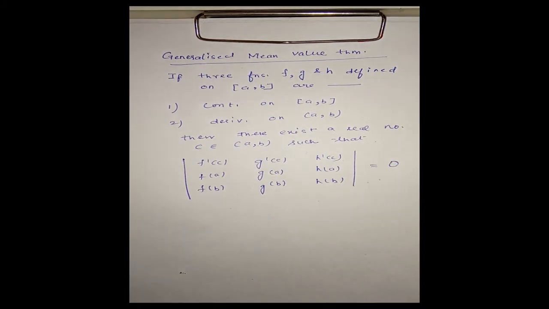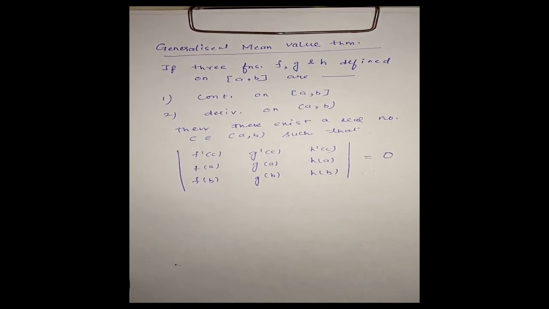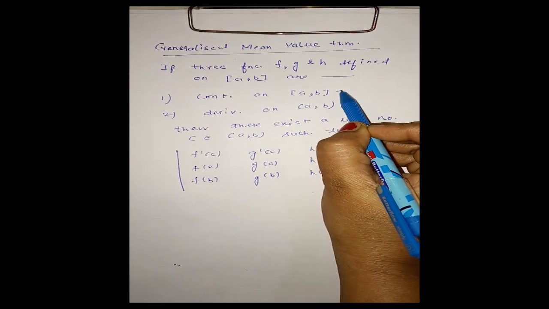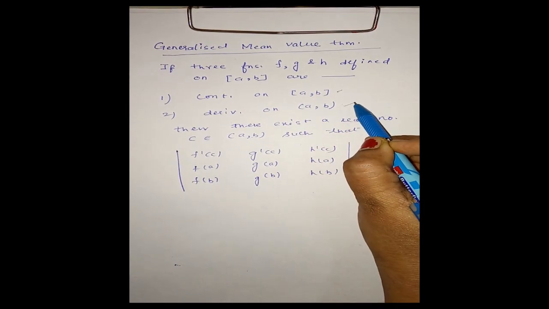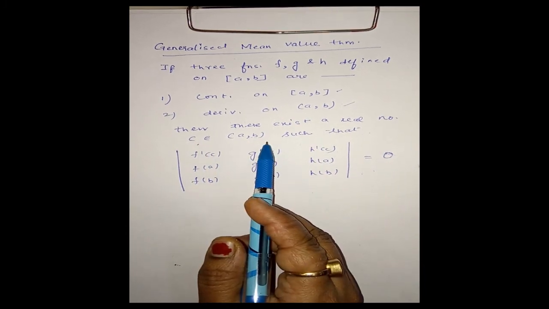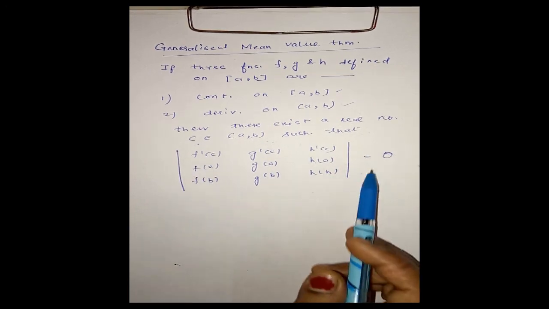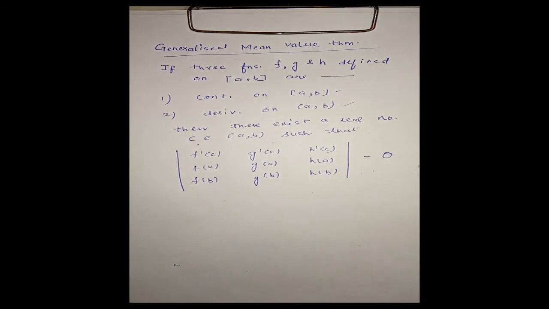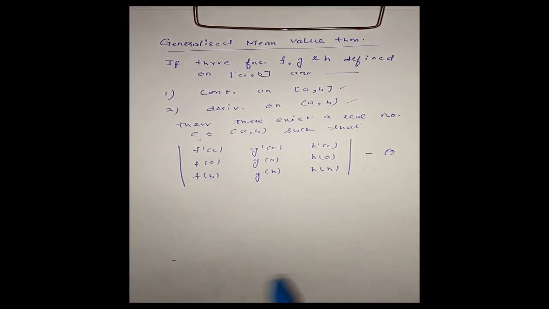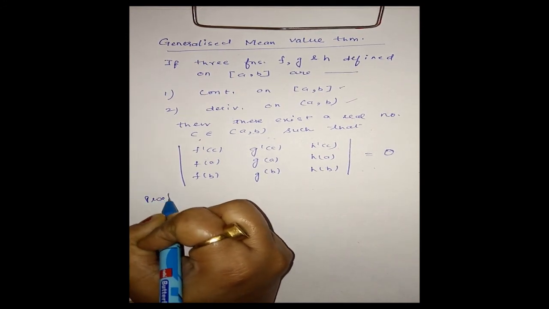This is generalized mean value theorem. Here we have three functions f, g and h satisfying these two conditions: all three functions are continuous on closed interval AB, derivable on open interval AB. Then there exists a real number C in the open interval AB such that this determinant is equal to 0. This is generalized mean value theorem. Now let us come to the proof of this theorem.